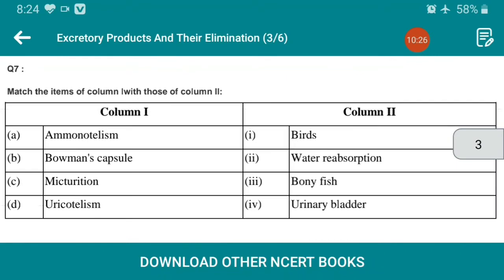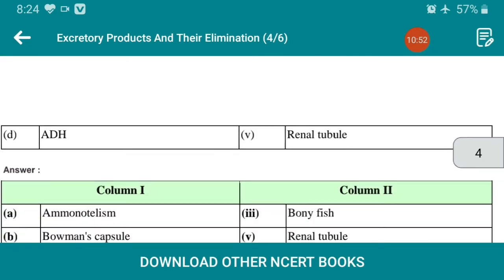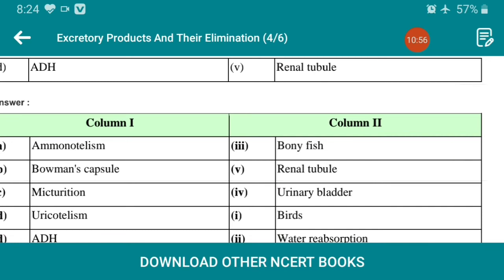Question number 7. Match the items of column 1 with column 2. So here we have ammonotelism, Bowman's capsule, micturition and uricotelism. Bowman's capsule generally goes with renal tubule.